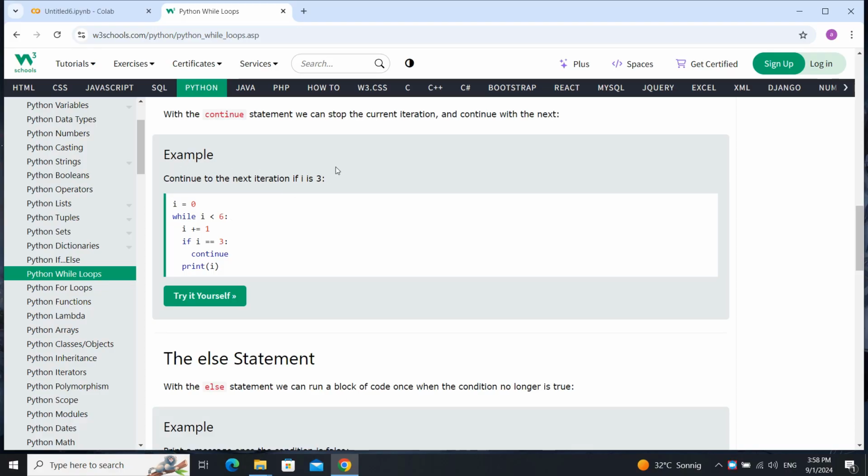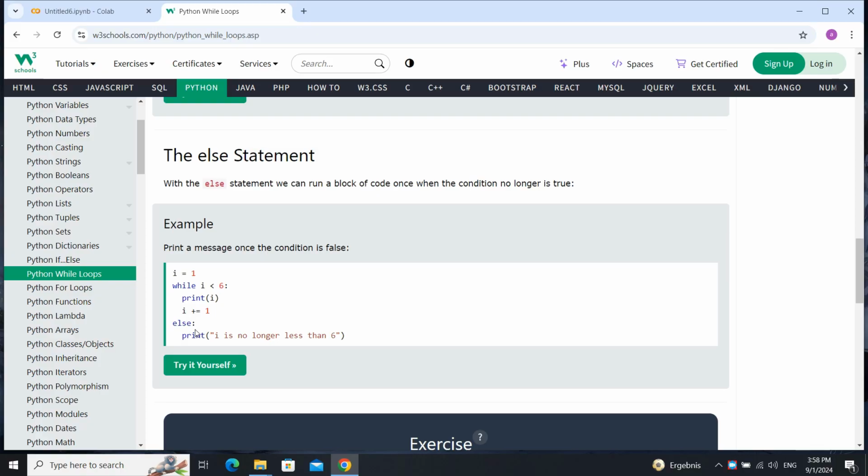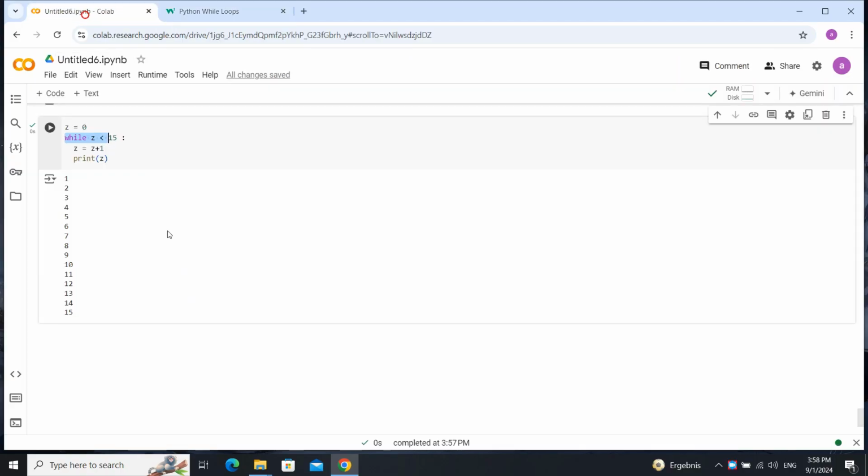There is a continue statement that can stop the current iteration and continue with the next. You can use it if you want; I don't use it much. And you can use else in while. As I said, while is a for and an if.